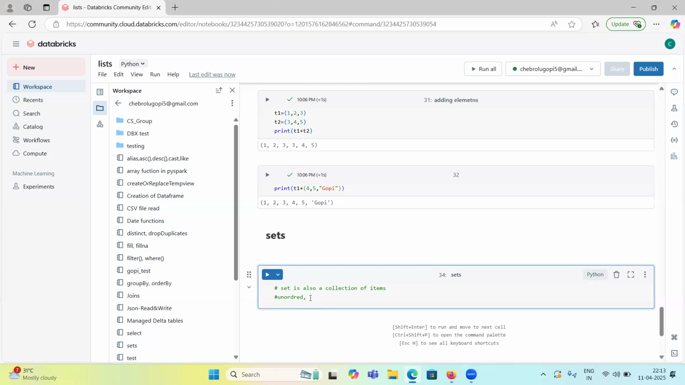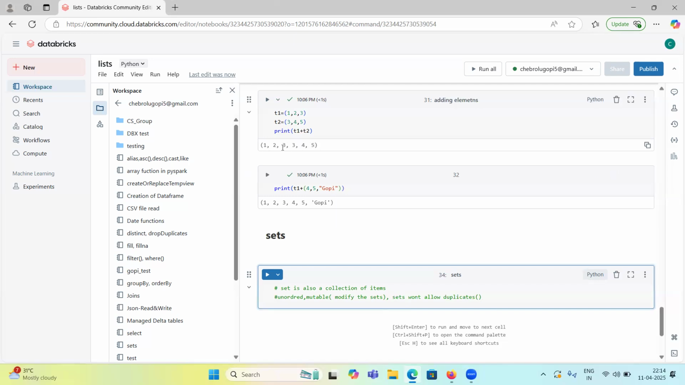Okay, the first characteristic is unordered, and the next one is mutable. Mutable means we can change, right? We can modify the sets. Tuples we cannot modify. And one more thing, sets won't allow duplicates.